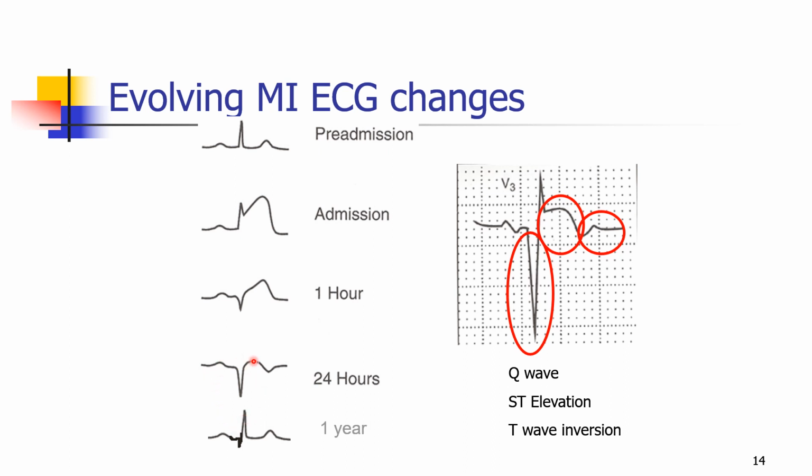And you have a deep QS wave and some ST elevation at 24 hours. Though this ECG might appear as though the entire area is infarcted, it is not so. A QS or a deep Q doesn't mean that the entire area is infarcted. There will be an area of infarction, but in the surrounding area there will be preserved myocardium, which will improve with time. And if the thrombolytic therapy is done at the right time, after 1 year we can have a near normal ECG.